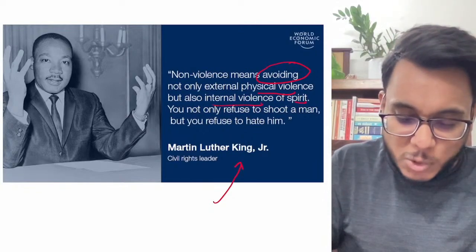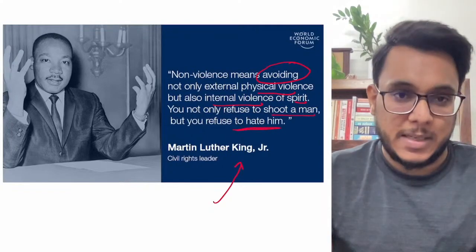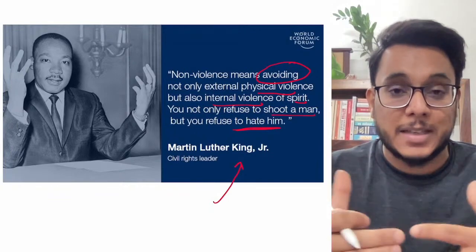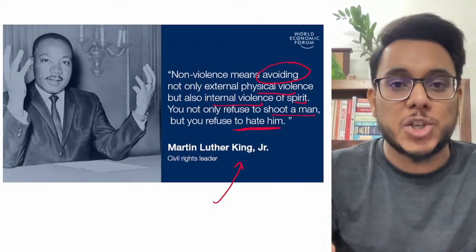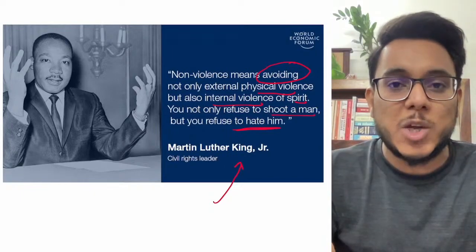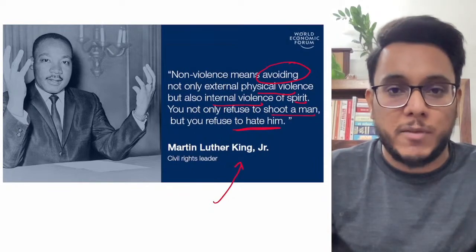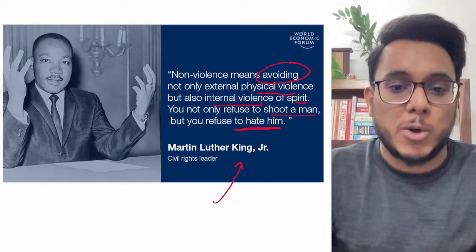You not only refuse to shoot a man, but you also refuse to hate a person. Is it clear? So, guys, physical or verbal abuse is not the only violence; spiritual abuse, hating a person, not giving recognition or the dignity that a person deserves, is also a form of violence. So spiritual as well as physical violence, both are to be avoided.